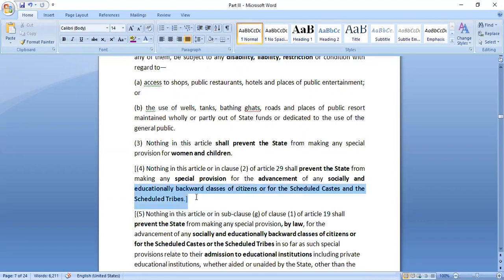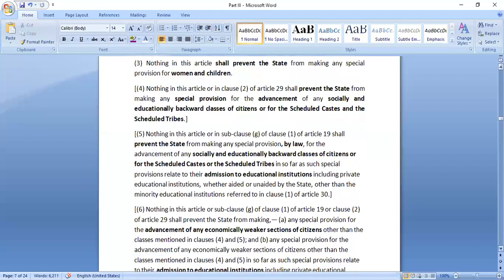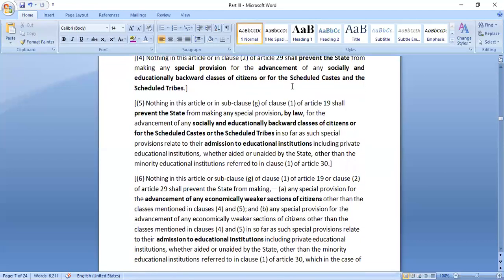So under this, the state government or union government can make reservations regarding education or any other matter, in order to provide enough opportunities to people from the backward classes. For socially and educationally backward classes of citizens like SCs and STs, there can be special provisions regarding their admission in educational institutions.